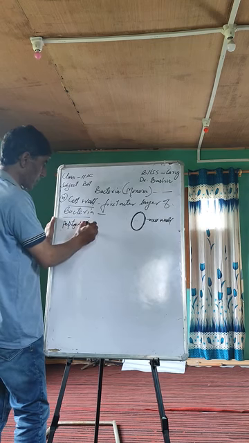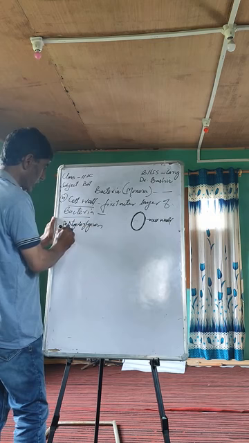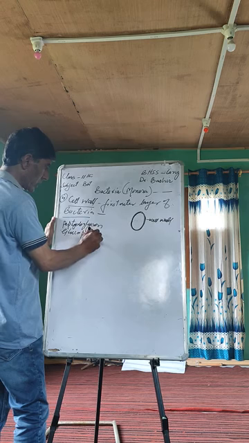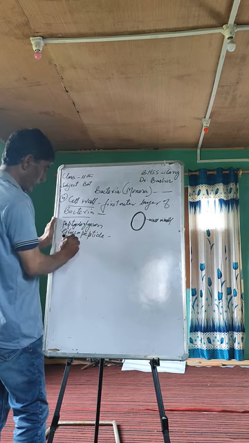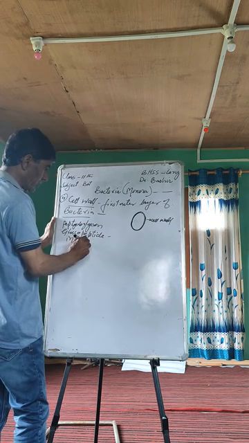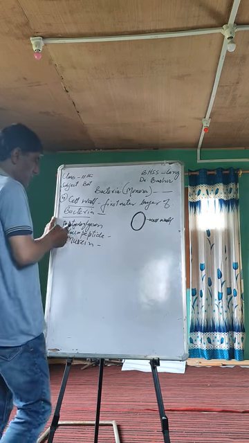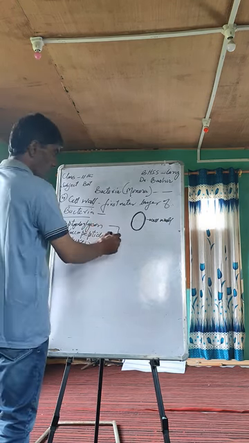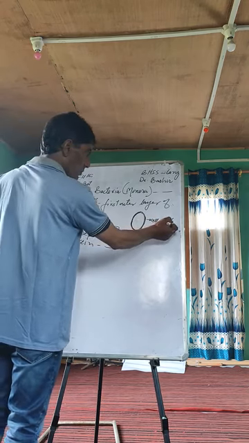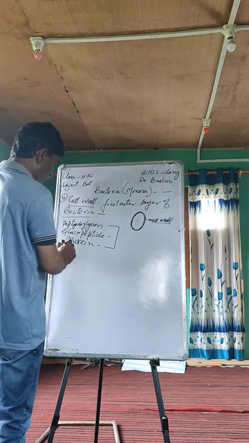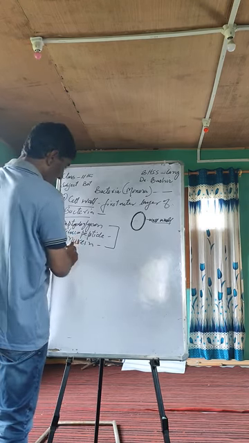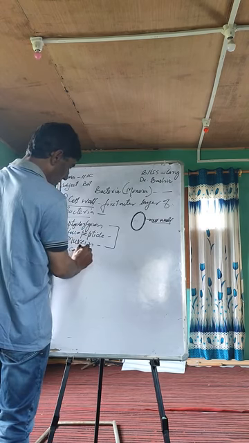It has several names: peptidoglycan, glycopeptide, glucopeptide, murein. These are the names for this cell wall composition.